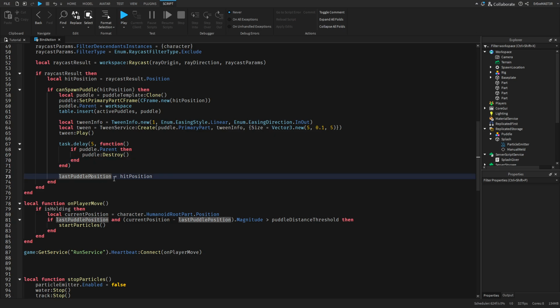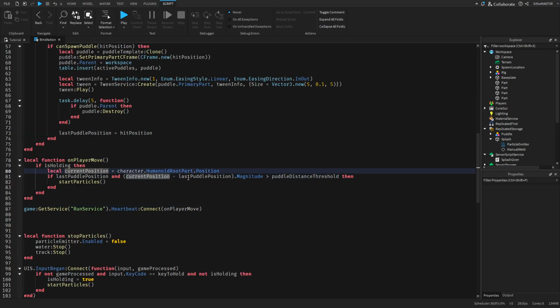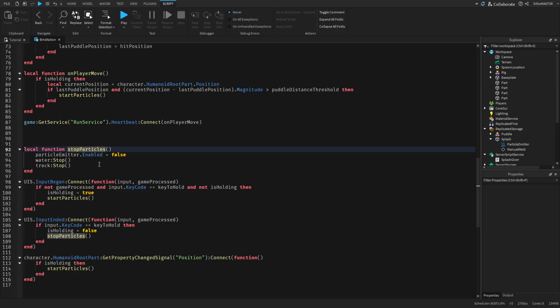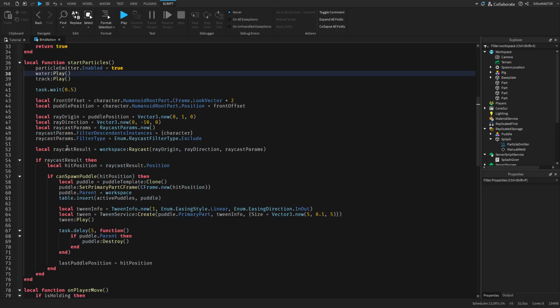And then here we set last puddle position to hit position. The reason we do that is because I have an on-play remove function, which we get from RunService.Heartbeat. This is similar to a while loop, but it's just better. It checks every frame if the player has moved, and if the player has moved and there is enough room for another puddle, it will create it. Down here I just have stop particles, so this is basically the start of this script, but in reverse.